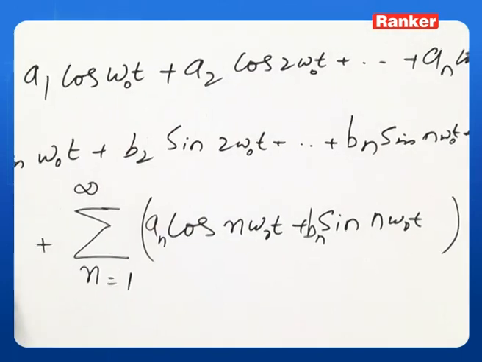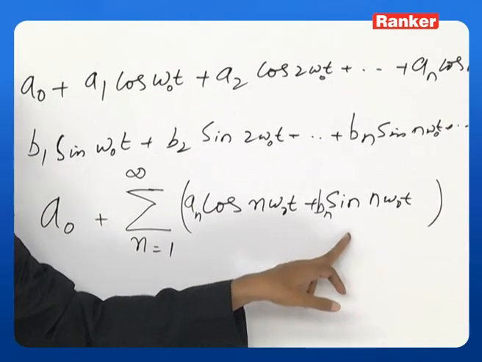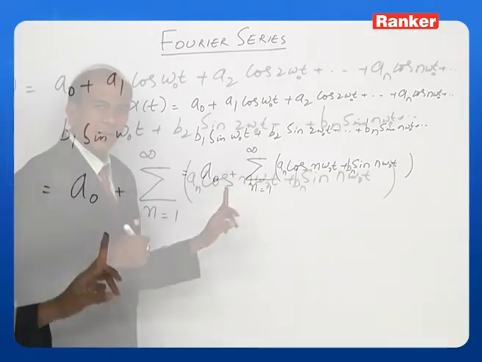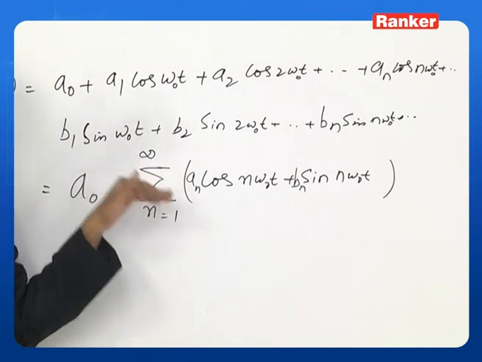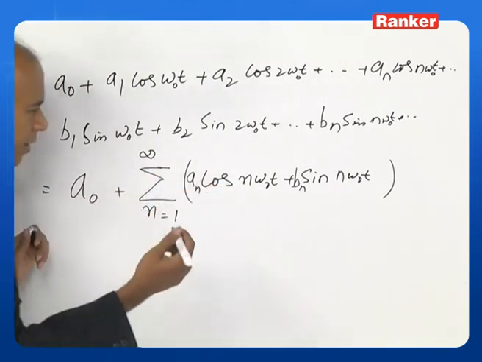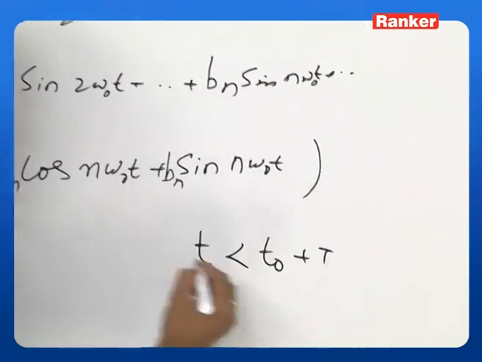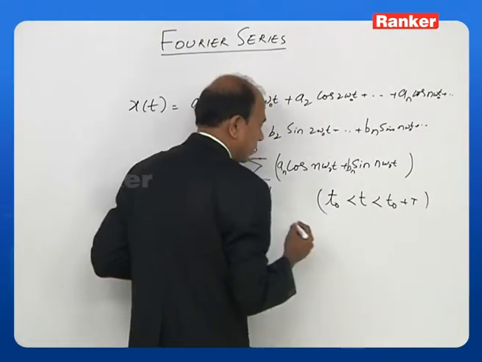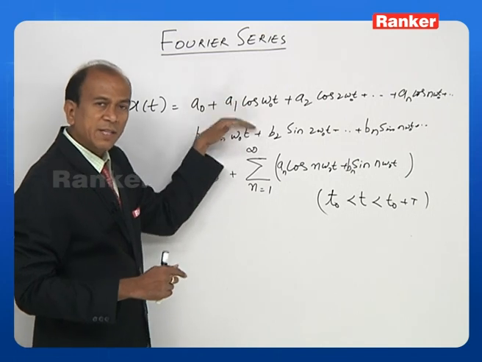You have a DC component plus a summation of an cos n omega naught t plus bn sin n omega naught t. If we expand this, we get a1 when n is equal to 1, a2 when n is equal to 2, and like that up to infinity. So what is the time period? You can take a time period of T existing between t0 and t0 plus T. This is the period we are talking about. So this is the complete expression for a Fourier series.